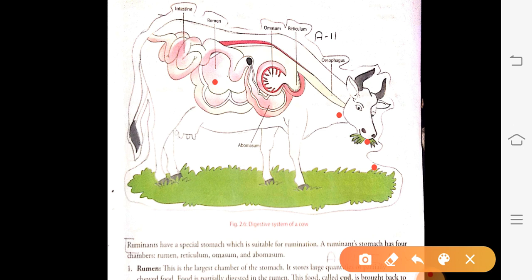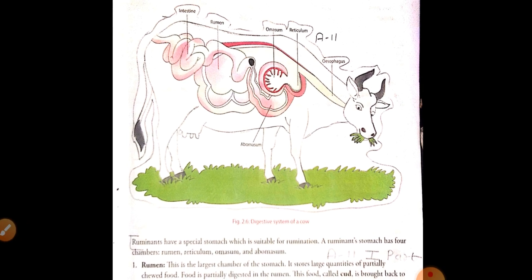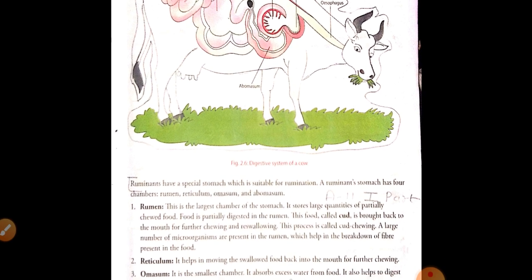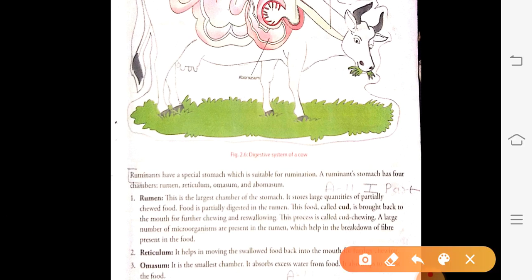Now whenever the ruminants get extra time, they sit for the process of cud chewing, chewing the food again.